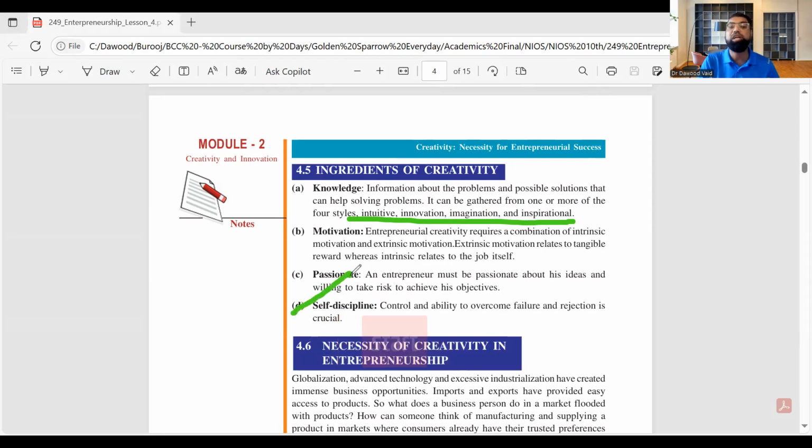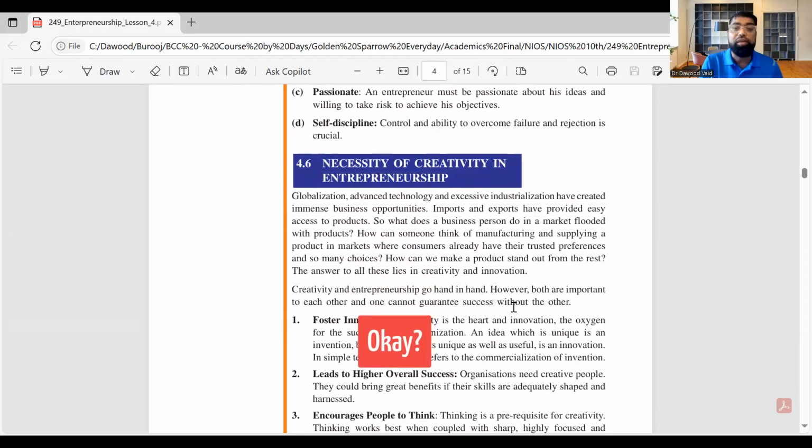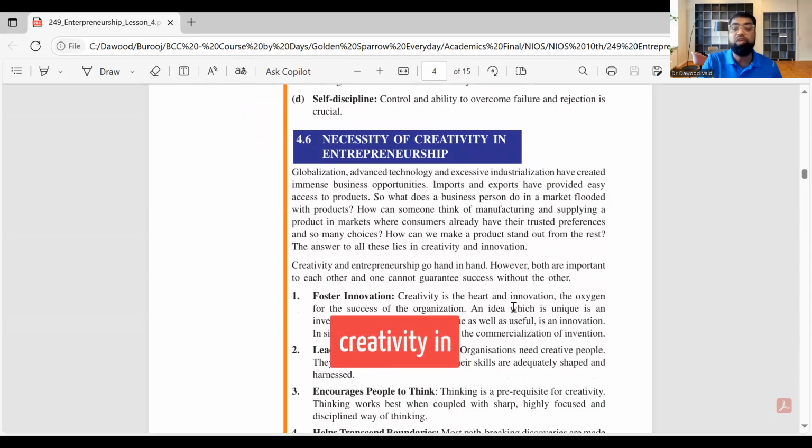There should be time where you start doodling. It might look easy for people, but every day you have to start doing doodles. There are people paid by Google to doodle. And remember, these are examples we're giving so that you know one way or the other you will work on it. Okay, now, necessity of creativity in entrepreneurship.